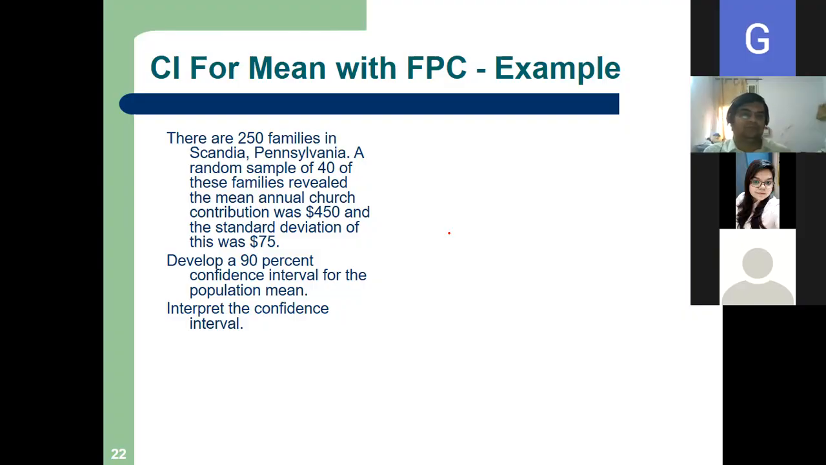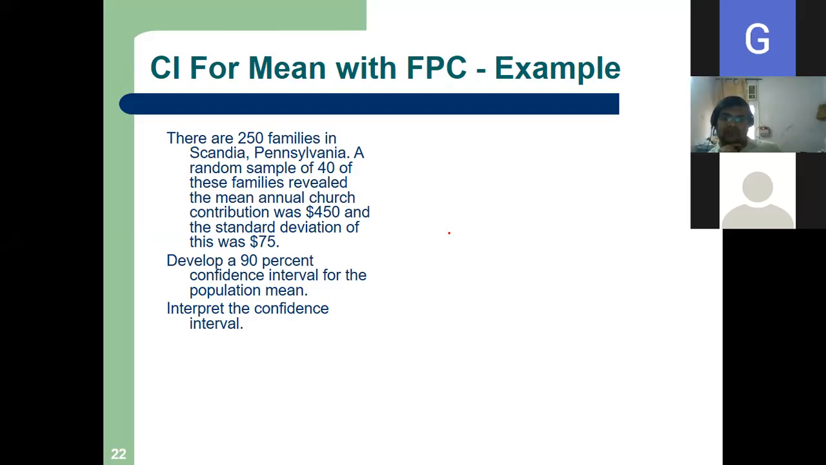Anyone? Because it is less than 0.05. Sir, it is greater than 5%. Is it greater or less than 5%? Sample size greater than... It is greater than 40 by 250. 40 by 250 is how much? Tell me, what is 40 out of 250? How much percentage? Around 17, 18, sir. Very good.